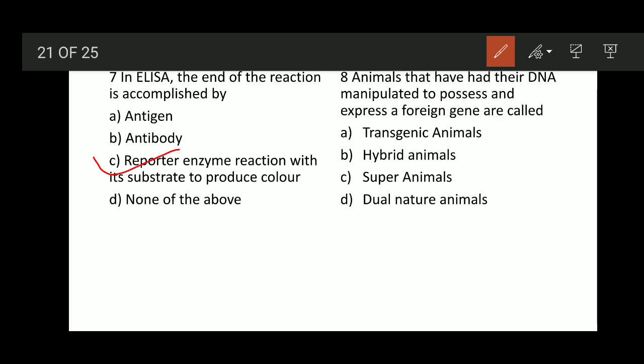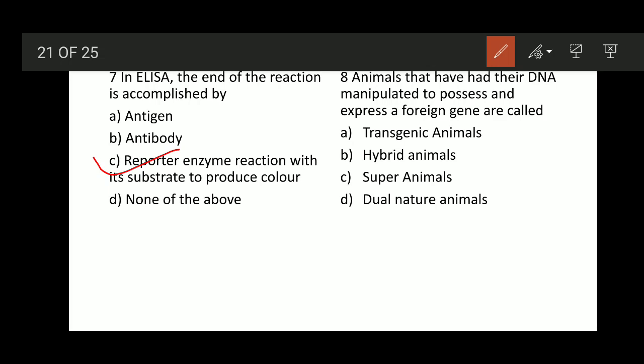Question number 8. Animals that have had their DNA manipulated to possess and express a foreign gene are called transgenic animals, hybrid animals, super animals, dual nature animals.